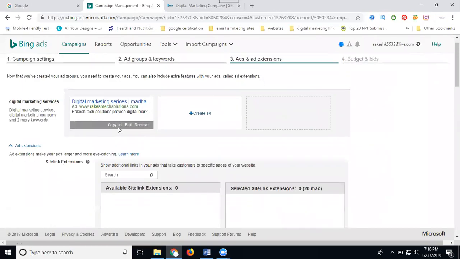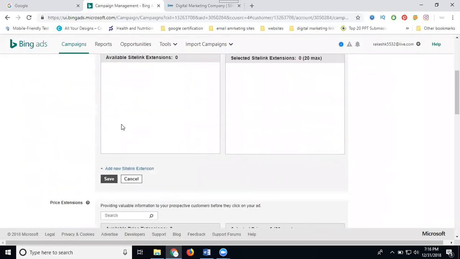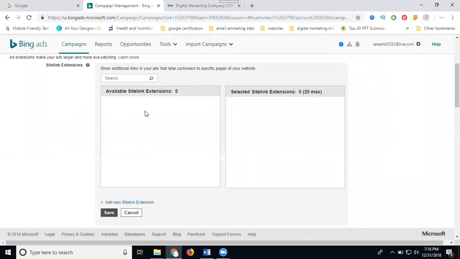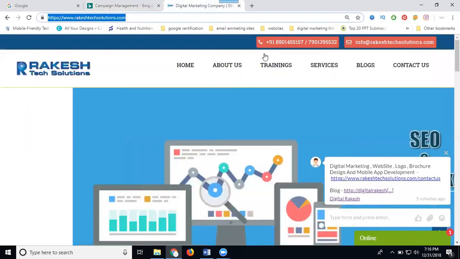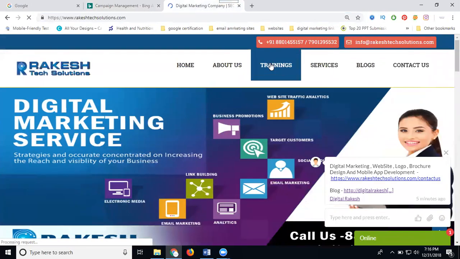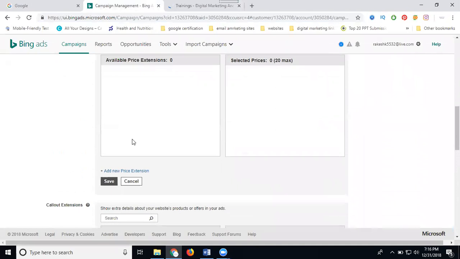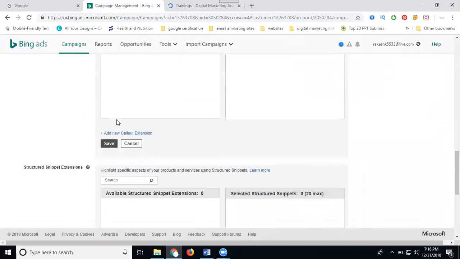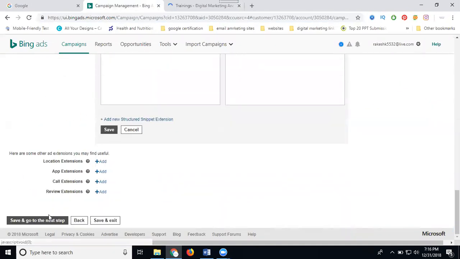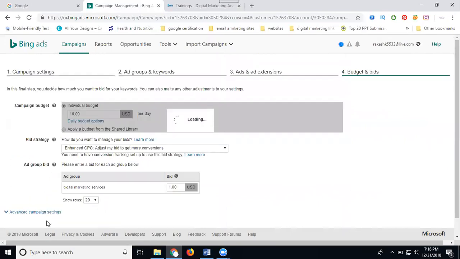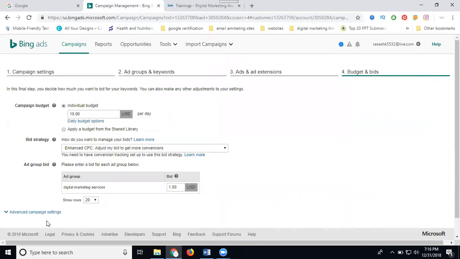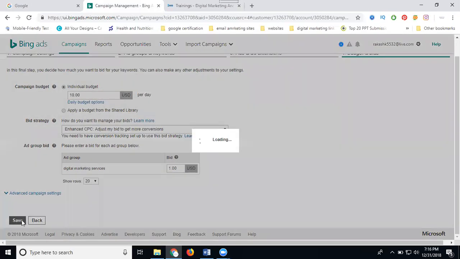So the ad was created. Now click here for any site extension you require. Site extensions are your other URLs. Suppose here I'm going to training, so I can add this URL right here. Click save. I'm not looking for any options here, so just click save and go to the next step. Search here. Click save.